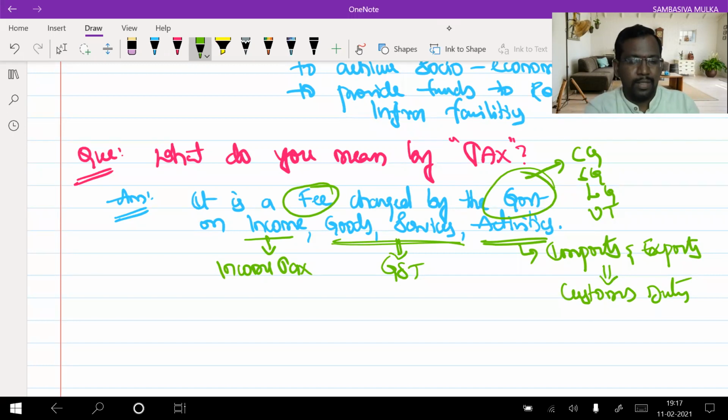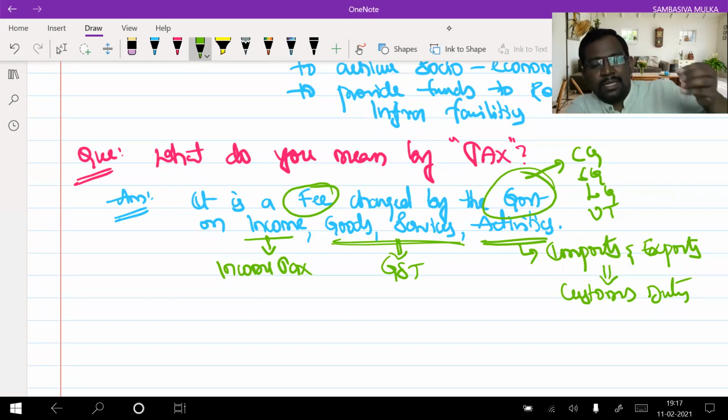So when that fee is levied on income, it is called income tax. When the same fee is levied on goods and services, it is called GST, goods and services tax. And when it is levied on activities of exports and imports, then customs duty is leviable. So this is about the definition of tax.